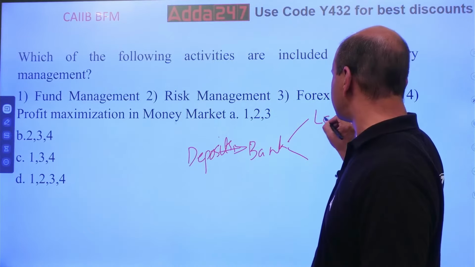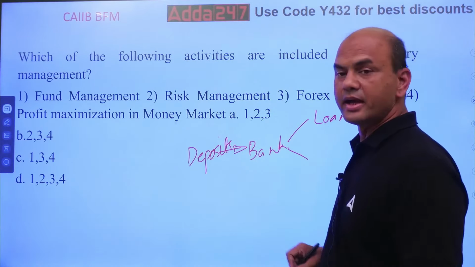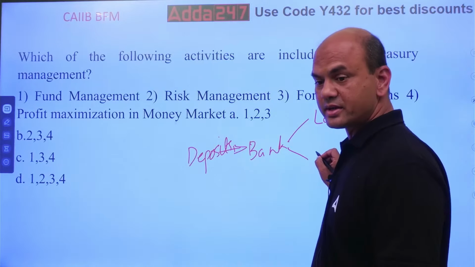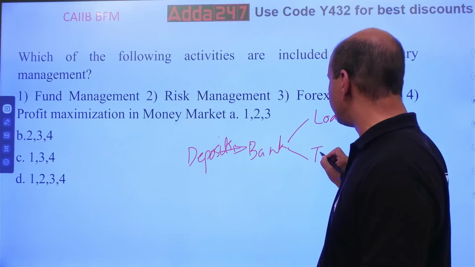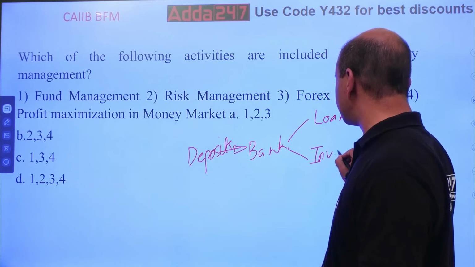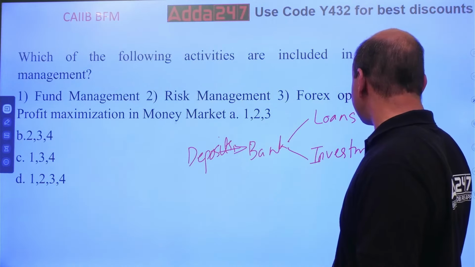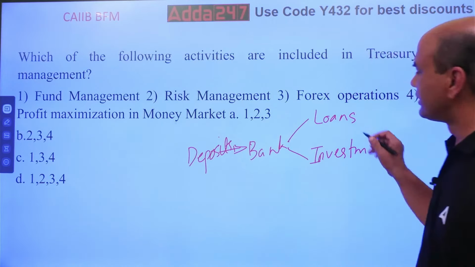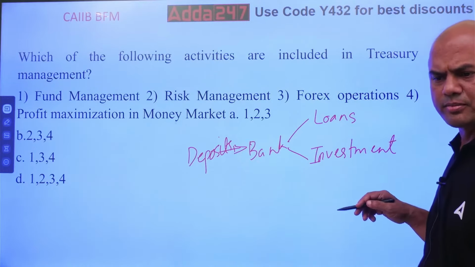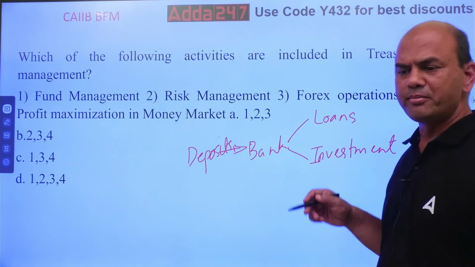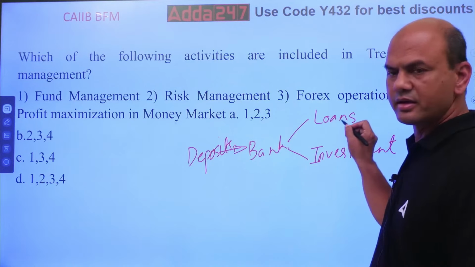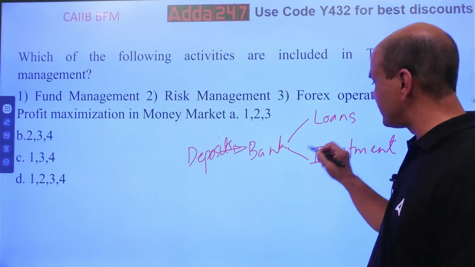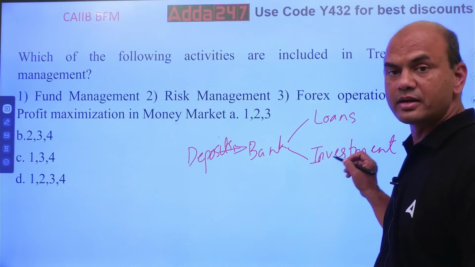One is in loans and second is in investments, treasury. Who does the investments? This loans part is taken care of by the loan department, basically you can call it bank other than treasury. But this investment part is taken care of by the treasury.